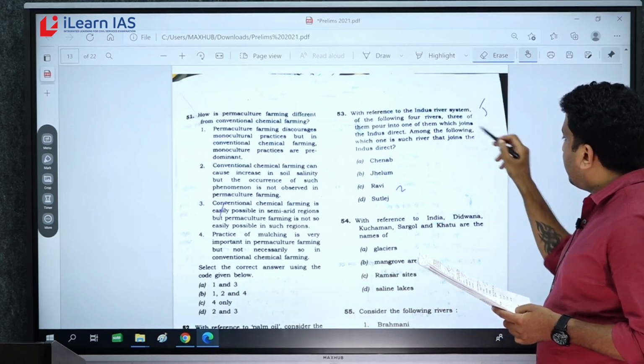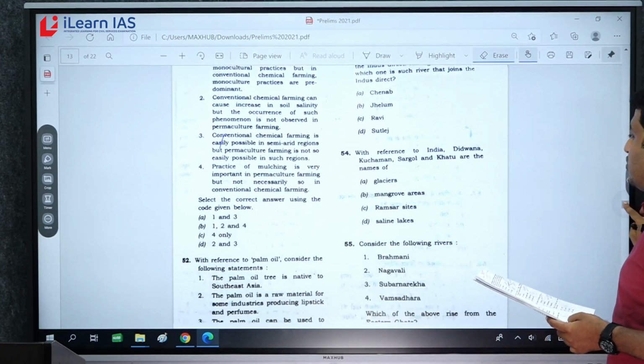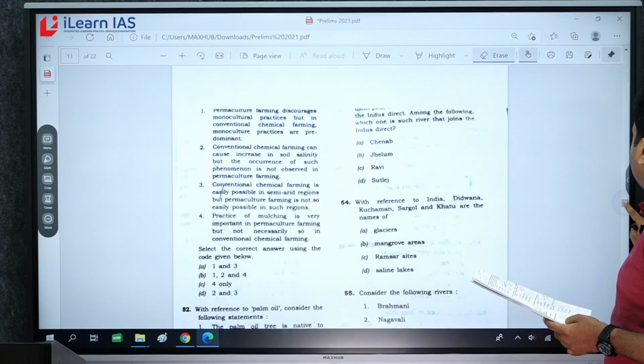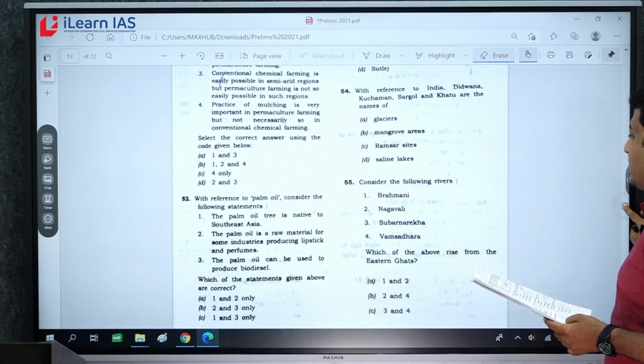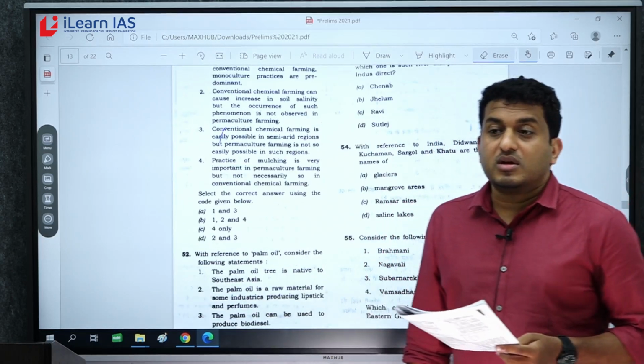Now question number 54. With reference to India, Dudhwana, Kuchaman, Sargol, Khatu are the names of, direct question, these are saline lakes of Rajasthan. Answer is D.